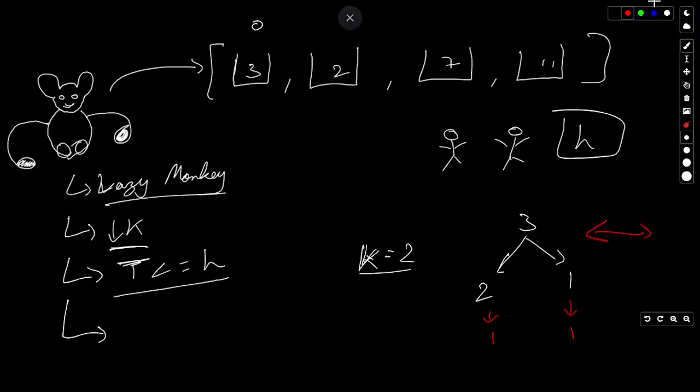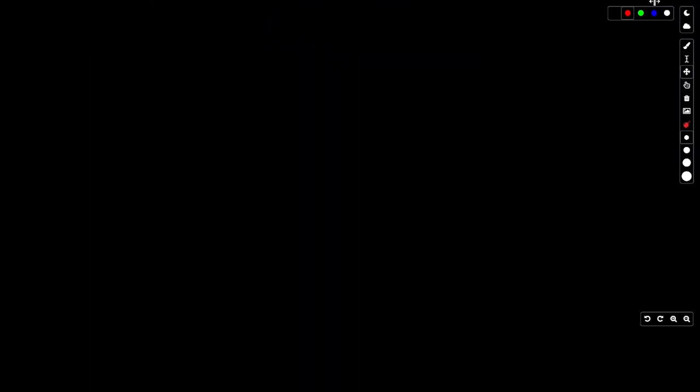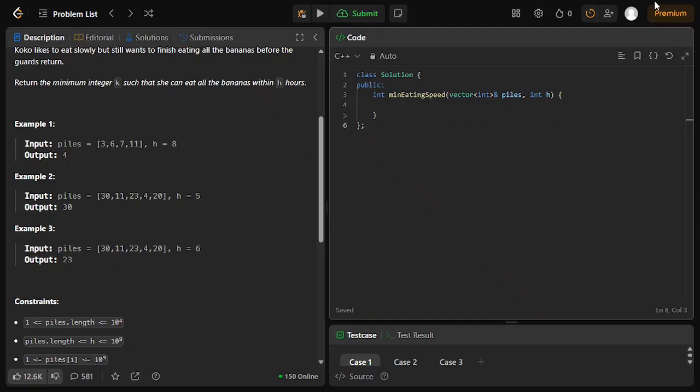So this is what is happening, like eating at the speed of 2. If it is eating 3, it will take 2 hours for Coco. Like the total time, it will be 2 hours for Coco to finish 3 bananas if the speed of eating bananas is 2. Okay, so I hope you understand this statement, because it's a very important one when we are solving this problem.